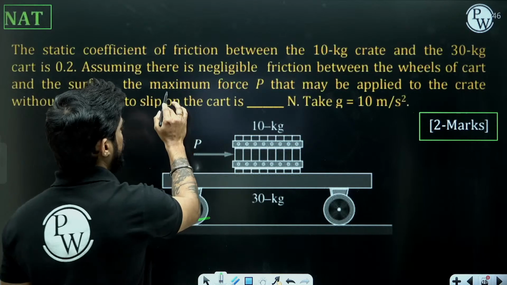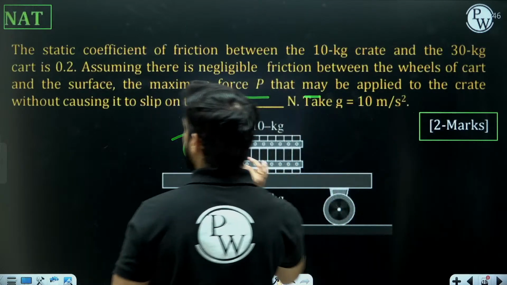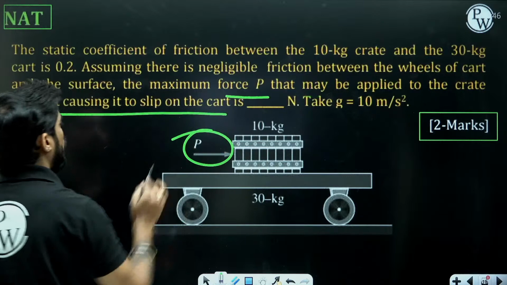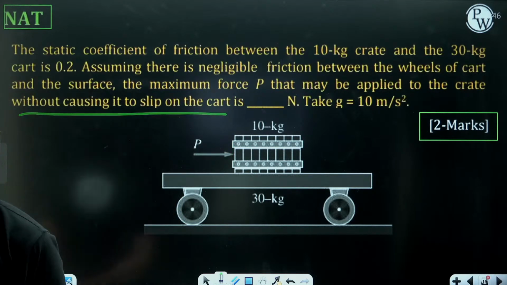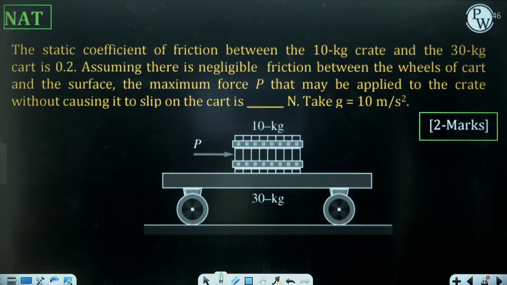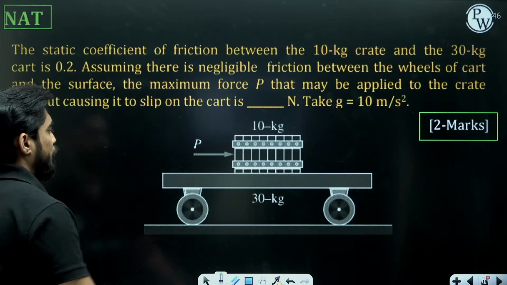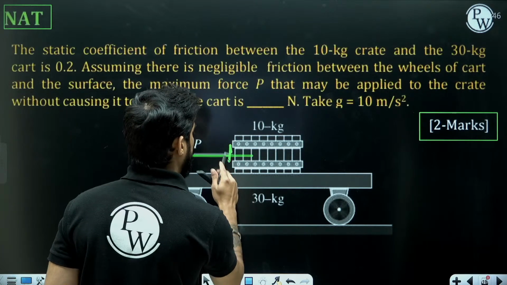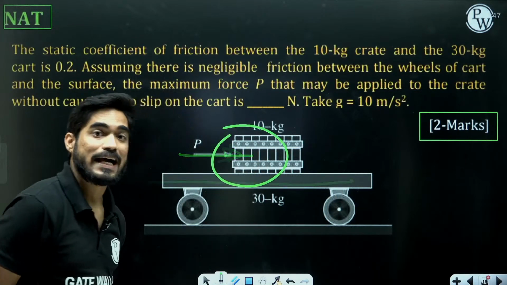The maximum force P that may be applied to the crate without causing it to slip on the cart is?